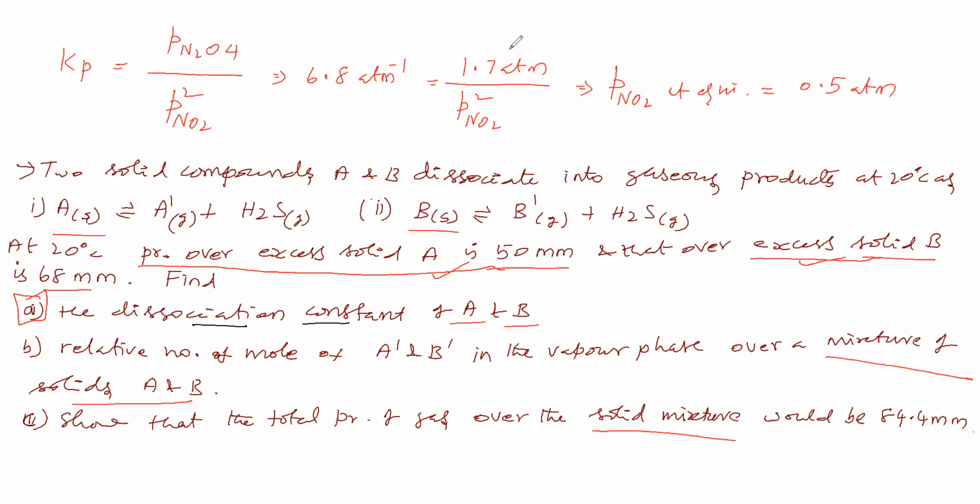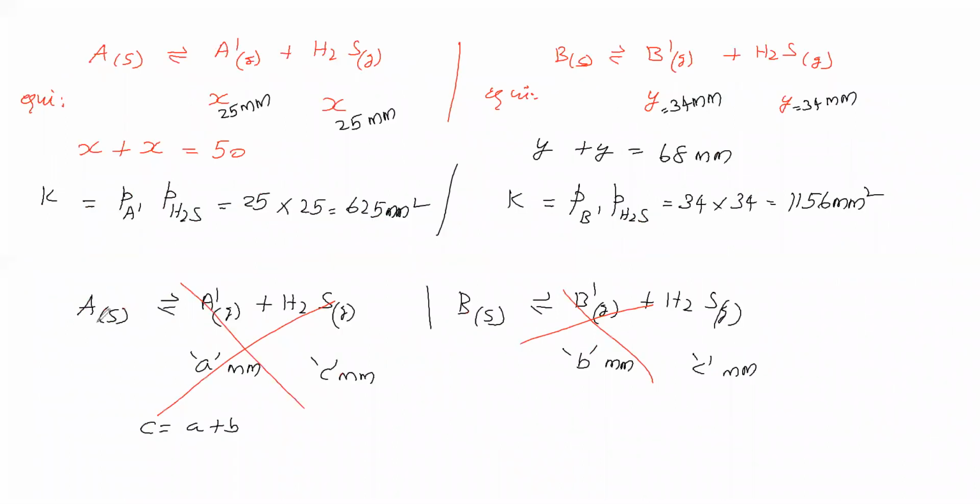We will take it in the form of mixture. So solid A plus solid B we have taken in a form of mixture.